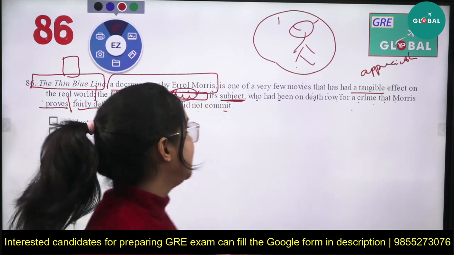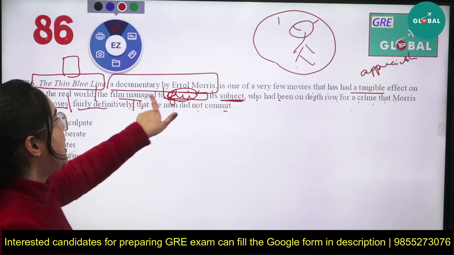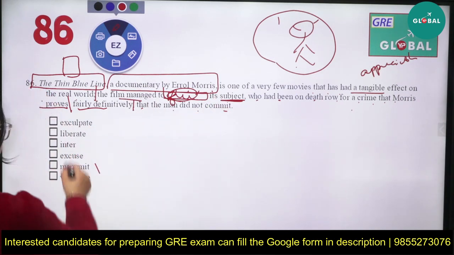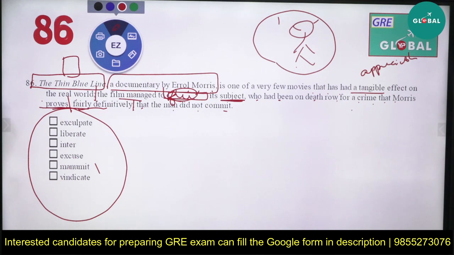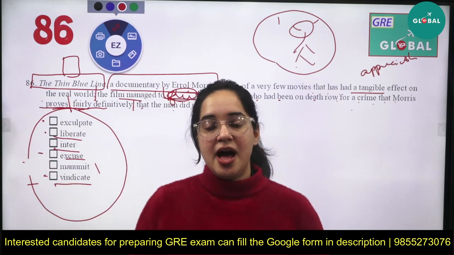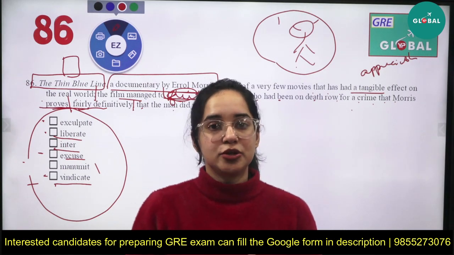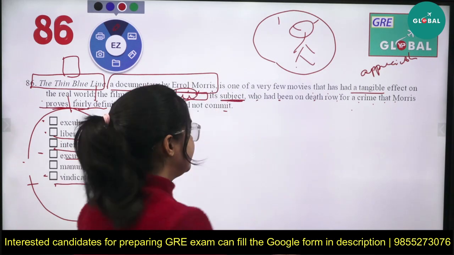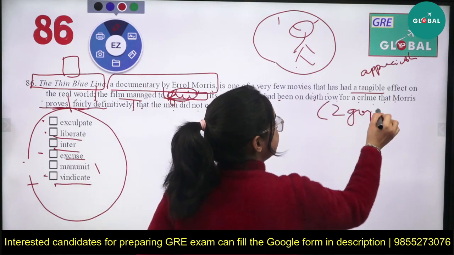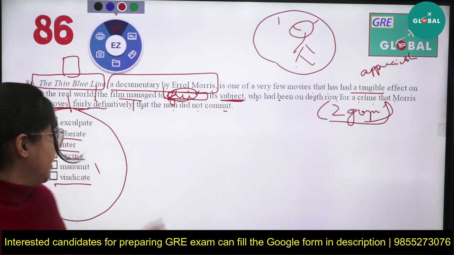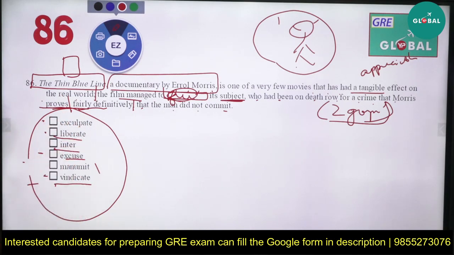So this can be really very simple and that is freed subject. Something related to free will come in the 6 words. First is exculpate, liberate, inter, excuse, manumit and vindicate. We have marked this option. Liberate, these are 3 very easy, 4 are very easy. So if you're aware, because in sentence equivalence there is a hack: 2 of the options which are very similar to it, that would be the answer. You always have to find 2 groups like synonym groups and that will be the answer. If you're aware about the 4 options, obviously you will be easily able to target it out.